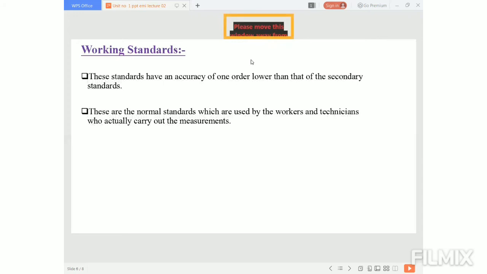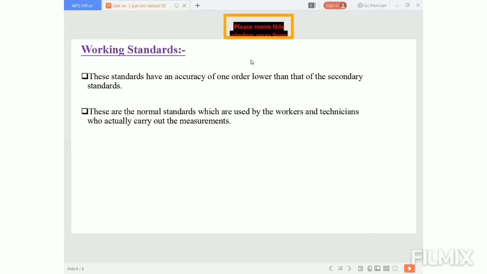And the last standard is the working standard. What is the working standard? These standards have an accuracy one order lower than that of the secondary standards. Means the accuracy of the working standard is low as compared to the secondary standard. These are the normal standards which are used by the workers and technicians who actually carry out the measurements.